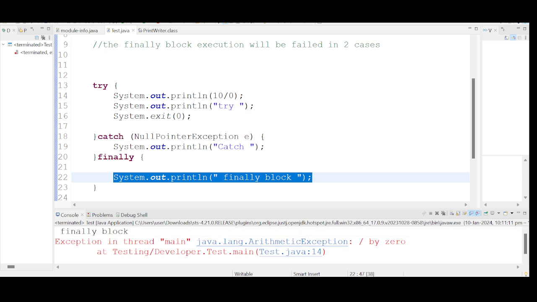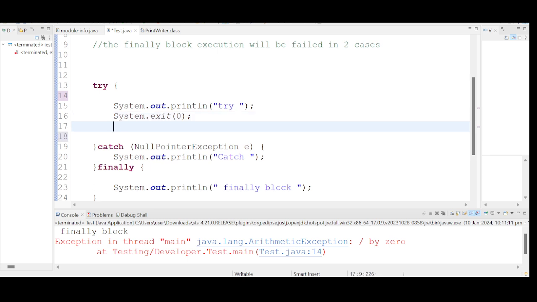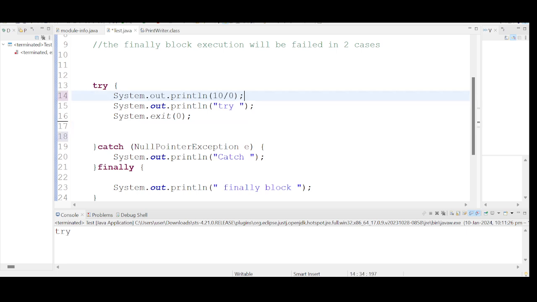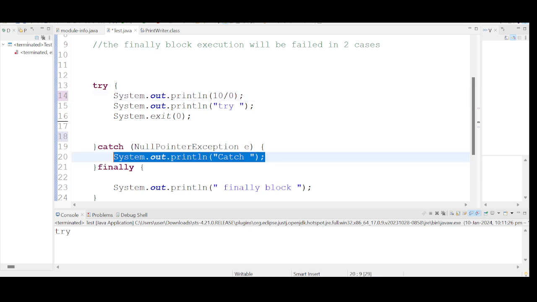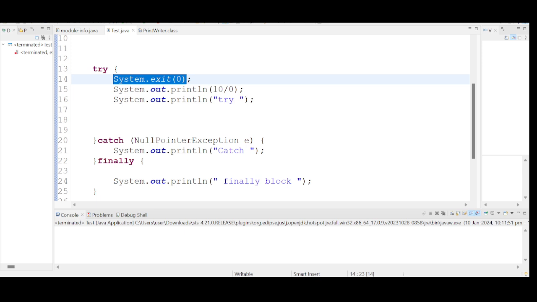Sorry, this needs to be placed before the exception in the try block, because previously the finally executed since the exception occurred and control jumped directly. So I have this in the try block, and I am running this. As soon as it encounters this, the finally block is not getting executed.